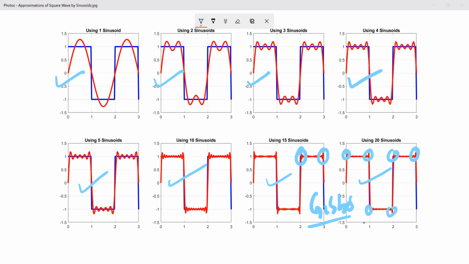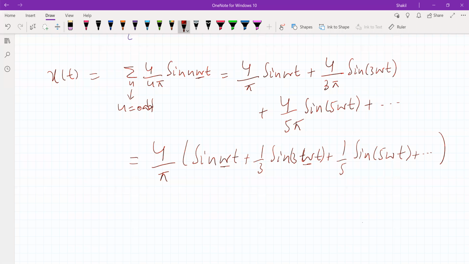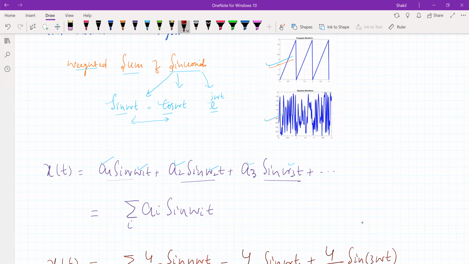So the fundamental concept of this Fourier analysis is that we can express any signal x of t as a weighted sum of sinusoids with some amplitude and frequency. And these sinusoids can be either sine waves, cosine waves, or complex exponentials. Or you can use both sine and cosine together.